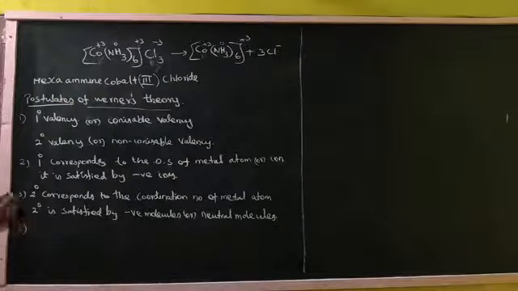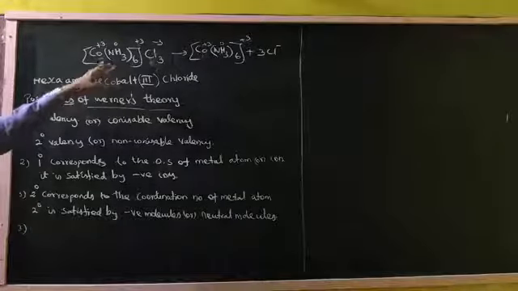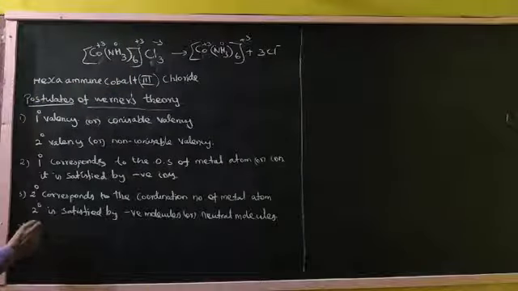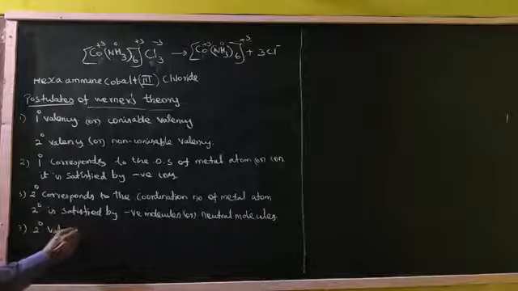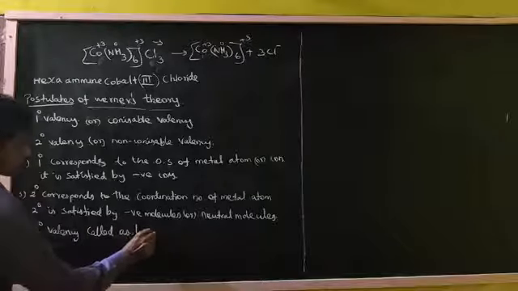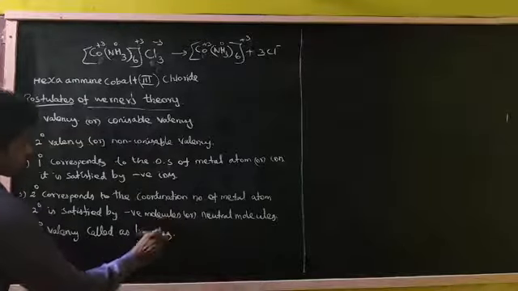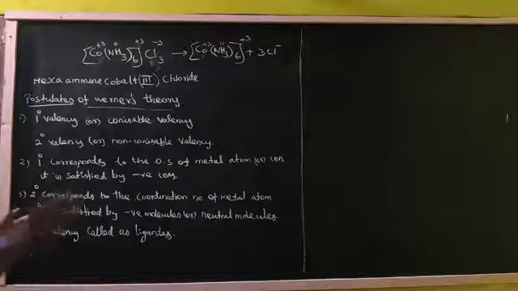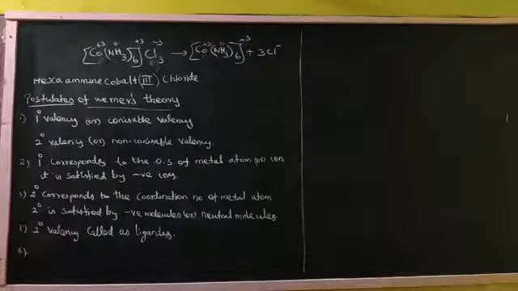Third postulate: the secondary valency, the coordination number, is nothing but the ligands. So secondary valency is called ligands. Point number 4: the secondary valency ligands must project in directions in space.